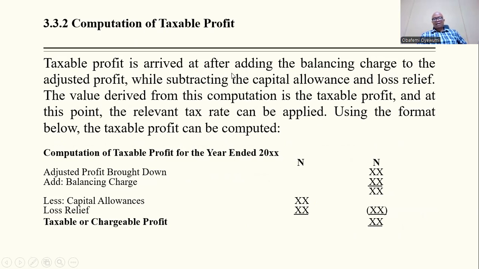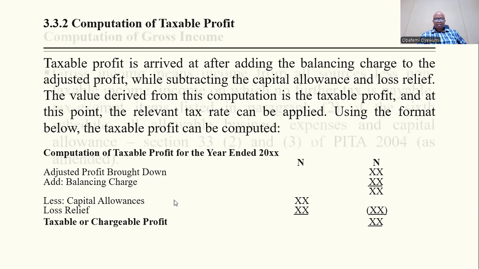So taxable profit is arrived at after adding the balancing charge to the adjusted profit while subtracting, if any, capital allowance and loss relief. The value derived from this computation is the taxable profit. That's what you get by the time you deduct this one, using the format that we have below. Adjusted profit brought down, balancing charge, and then that one will be added.